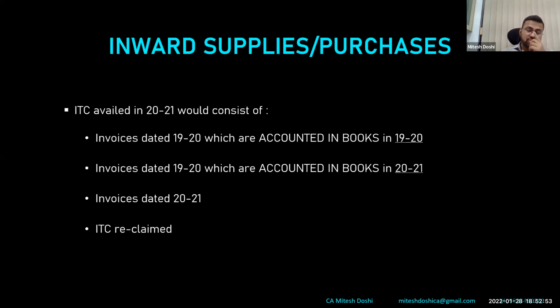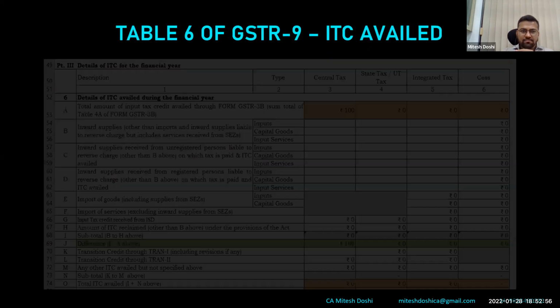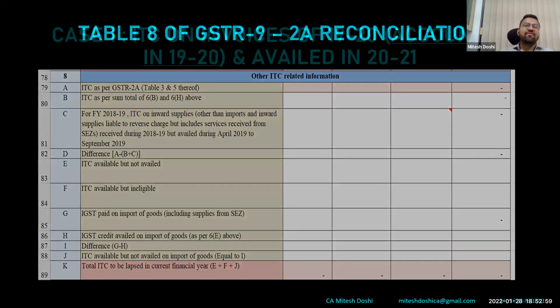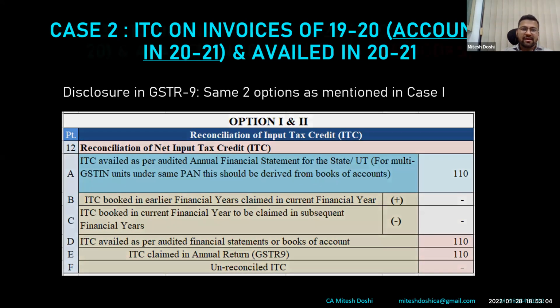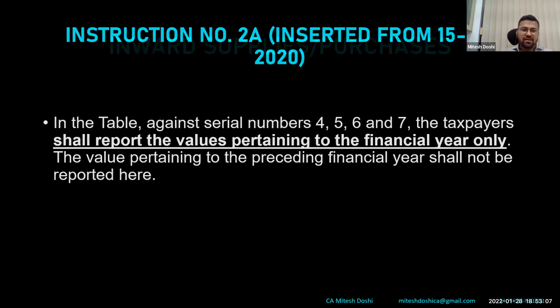However, I would just run through one important instruction that has come during the COVID phase. That amendment is basically instruction 2A. If you have run through the forms, this is the important instruction, number 2A, inserted from 15/10/2020. By that time, we had already finished 17-18 GSTR 9, and in most cases 18-19 GSTR 9 was also over. This was right in the middle of COVID, so a few people might have missed it. So I thought of highlighting this. I'm reading it for you all.